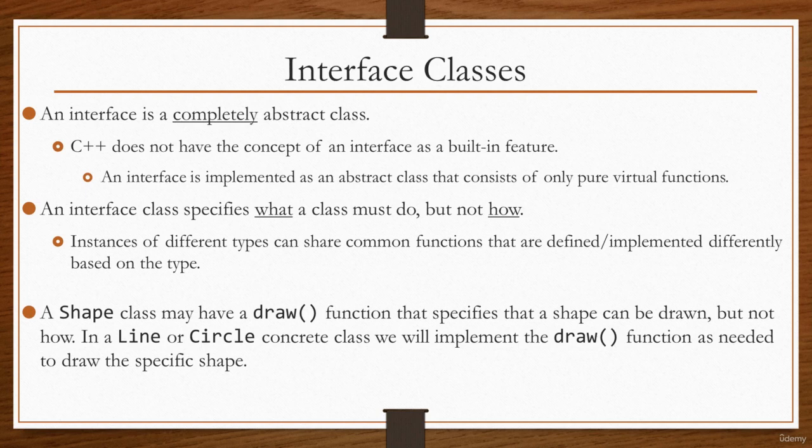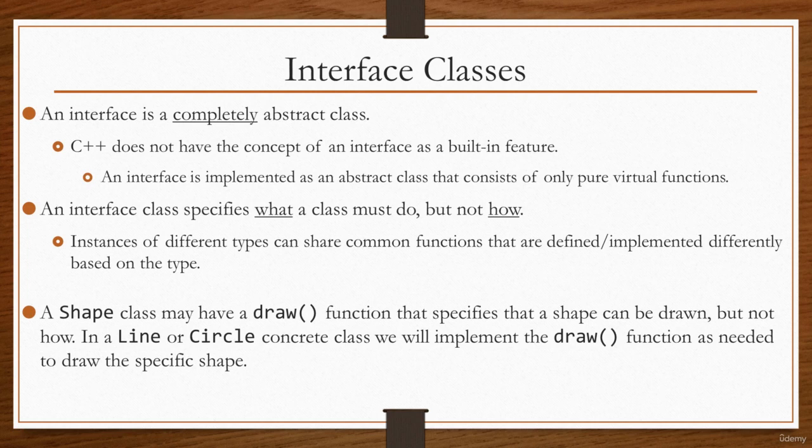C++ actually does not have the concept of an interface as a built-in feature, but we can implement an interface as an abstract class when, as part of the definition of that class, we only provide pure virtual functions. An interface class specifies what a class must do, but not how. Instances of derived types, in other words the concrete classes, can share common functions that are defined or implemented differently based on the type. For example, a shape class may have a draw function that specifies that a shape can be drawn, but not how.